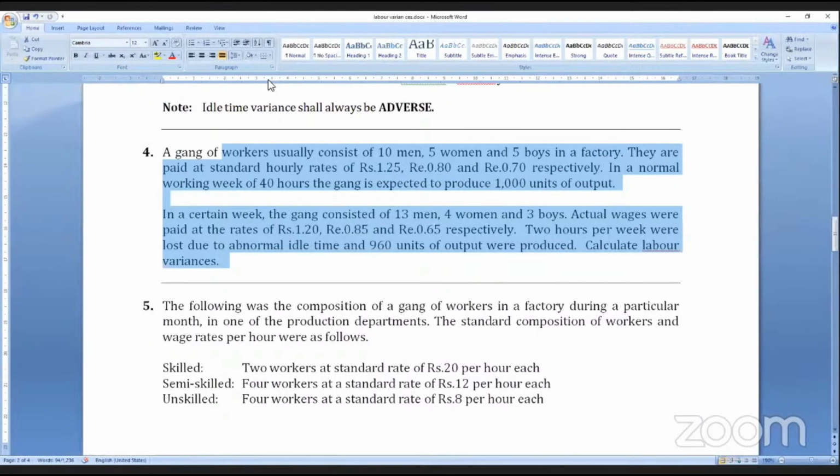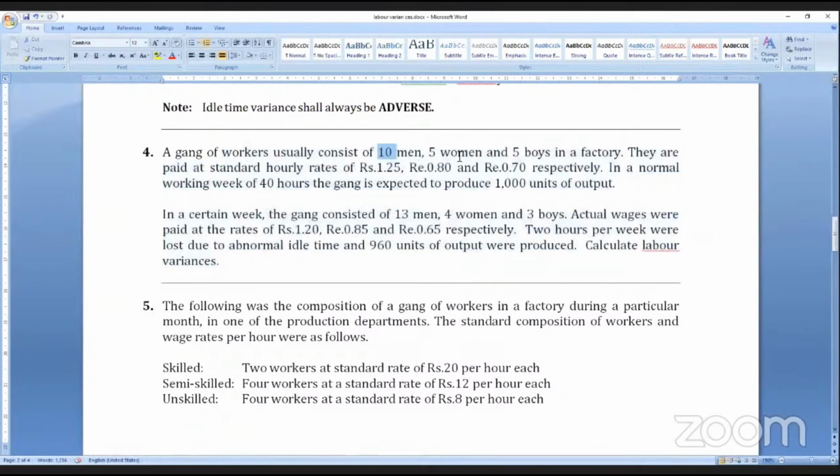Now see, listen. 10 men, 5 women and 5 boys. The standard proportion is 10 to 5 to 5, that is 2 to 1 to 1. In a normal working week of 40 hours, the gang is expected to produce 1000 units. Total how many workers? 20. Each worker has to work for 40 hours, and the gang is expected to produce 1000 units.